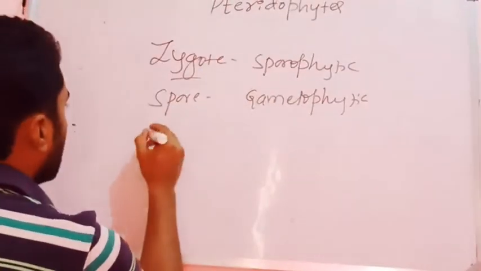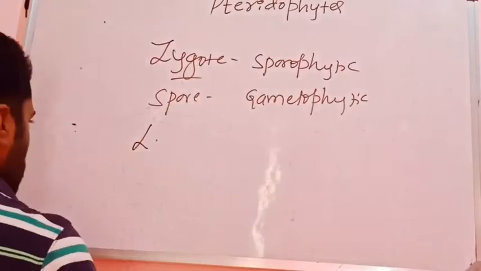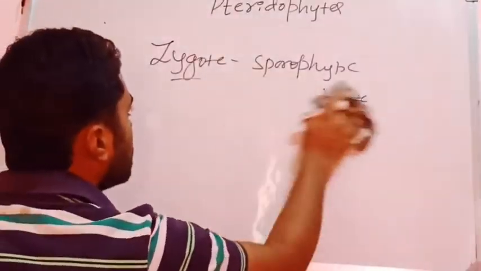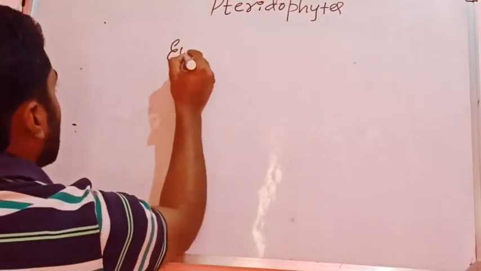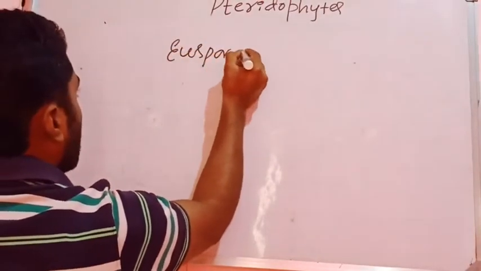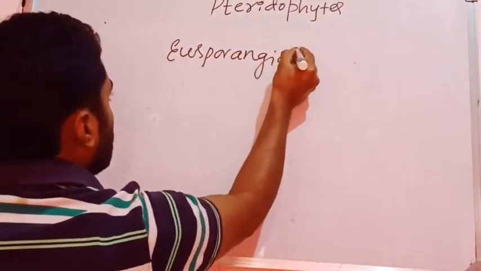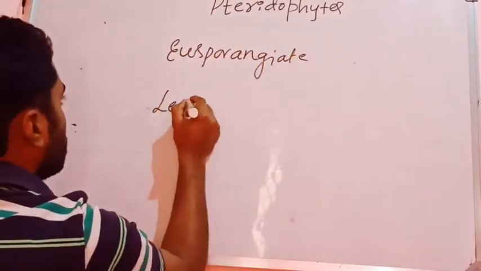Also one point about the development of sporangia, remember. The development of sporangia in pteridophytes can be of two kinds: the eusporangiate type and the leptosporangiate type.